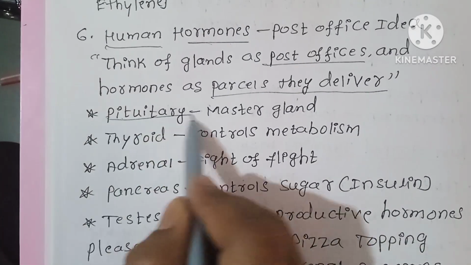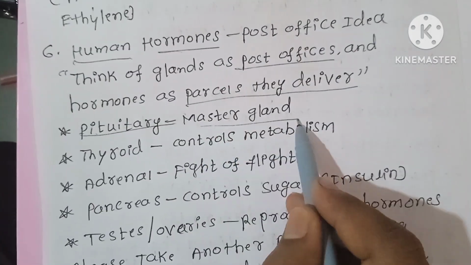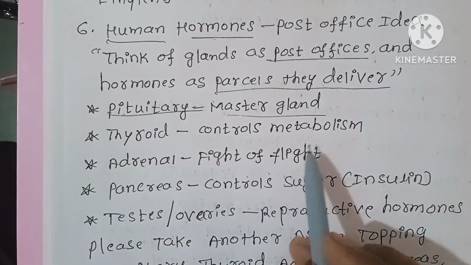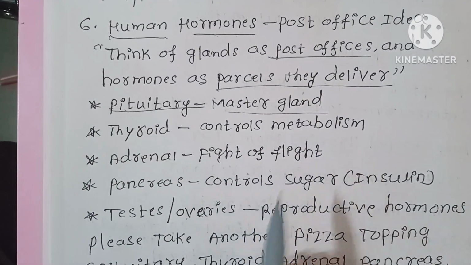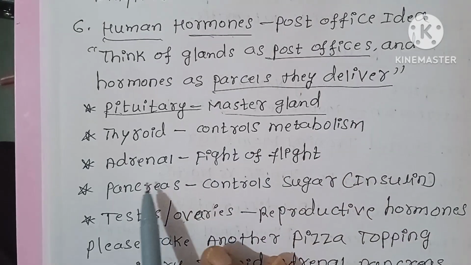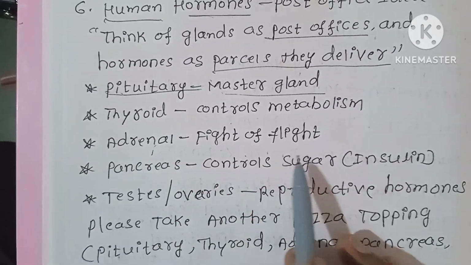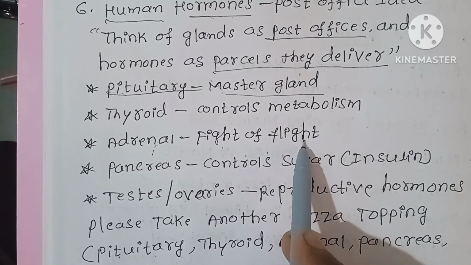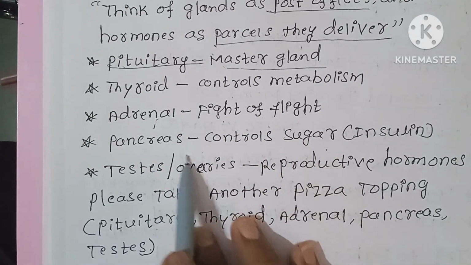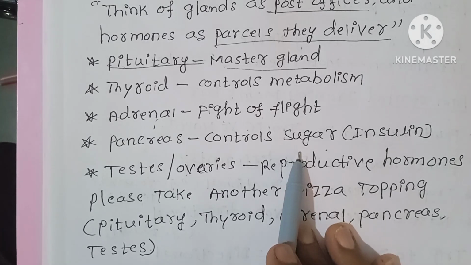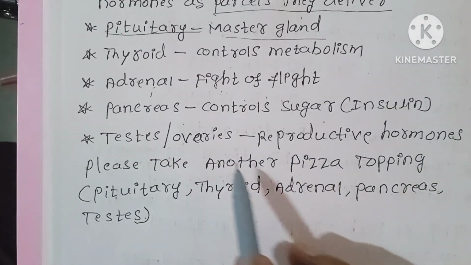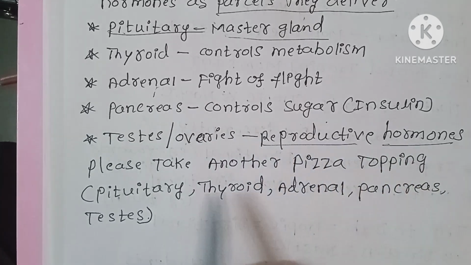Pituitary, that's the master gland. Thyroid controls metabolism, all body activity. Adrenal, fight or flight. Pancreas controls sugar level, insulin. Testes or ovary, reproductive hormones.